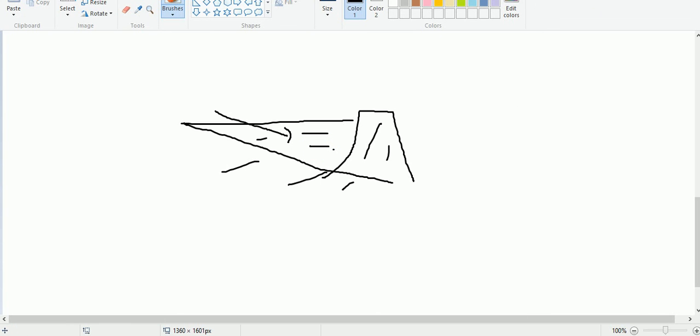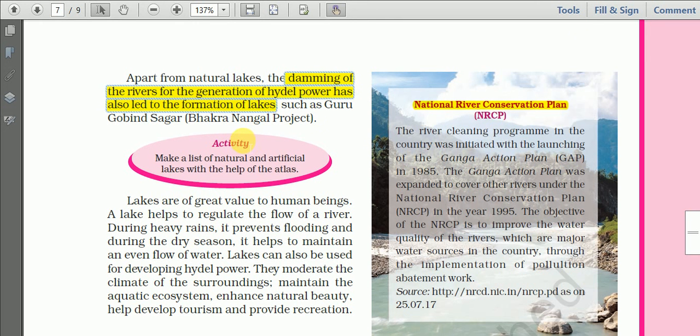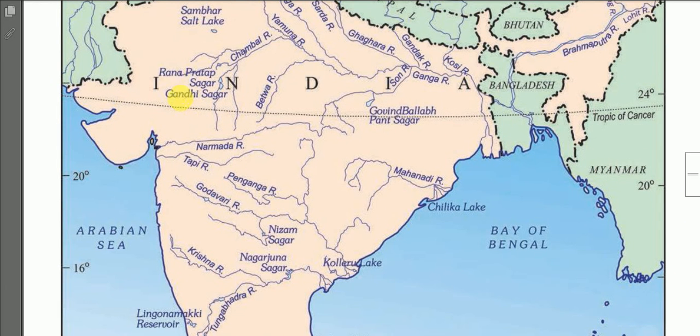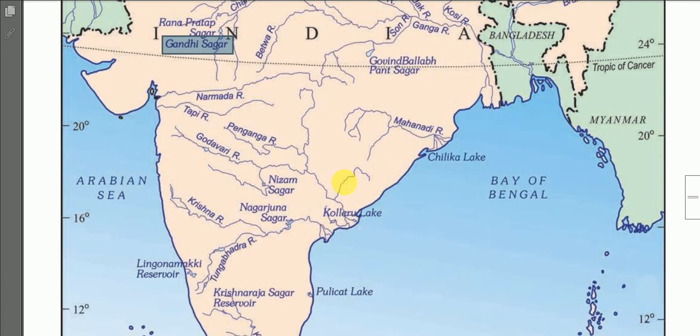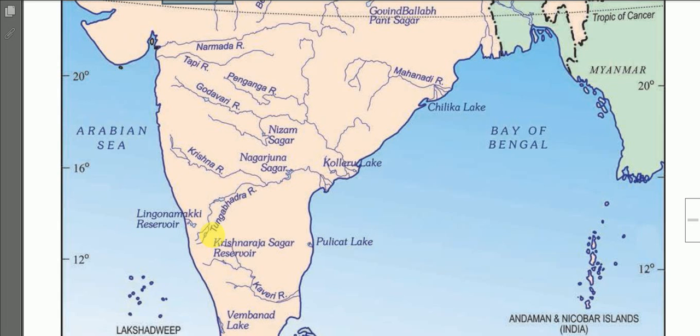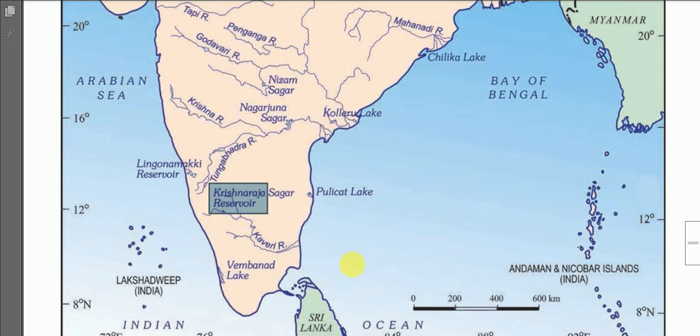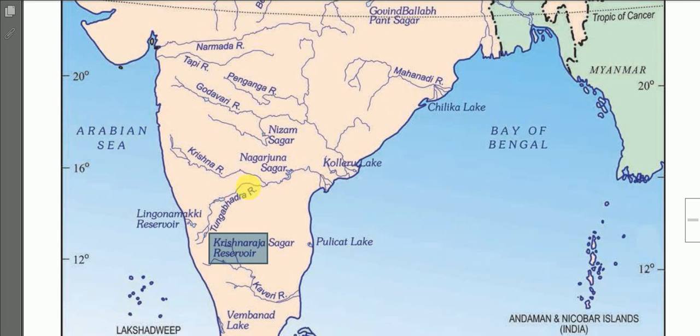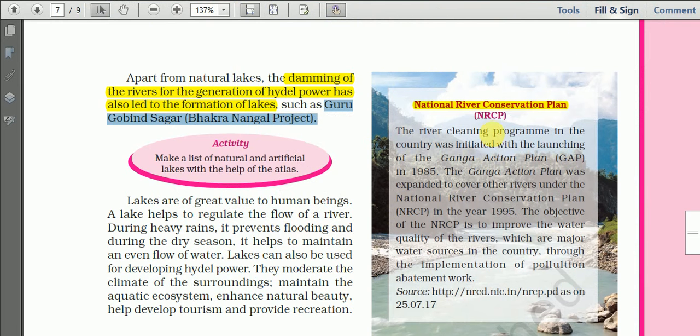Examples of this type of lake: we have Guru Gobind Sagar. Rana Pratap Sagar is also there. This is also an artificial lake. Gandhi Sagar is also an artificial lake made by human beings. Then Krishna Raja Sagar Reservoir. Nizam Sagar is also there. These are artificial lakes dug out by human beings.